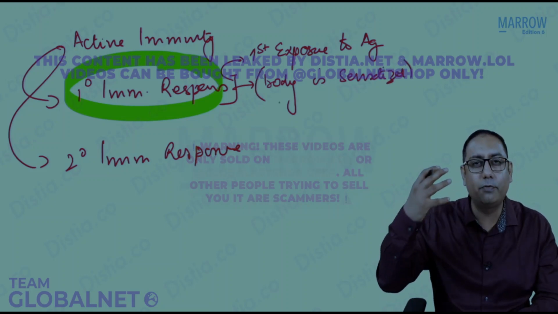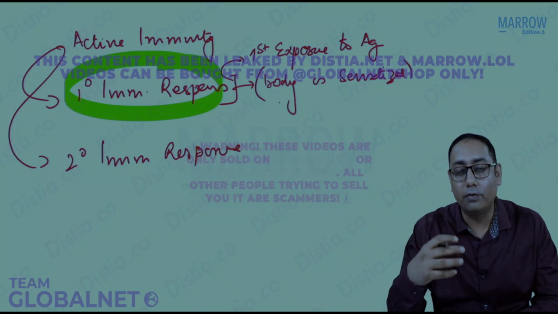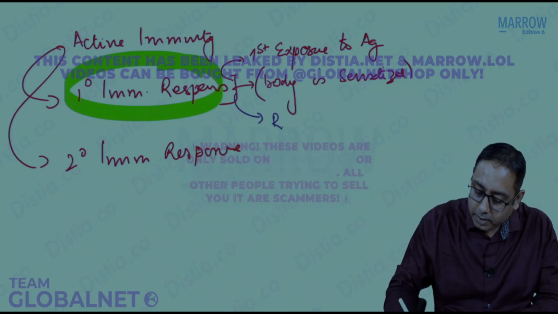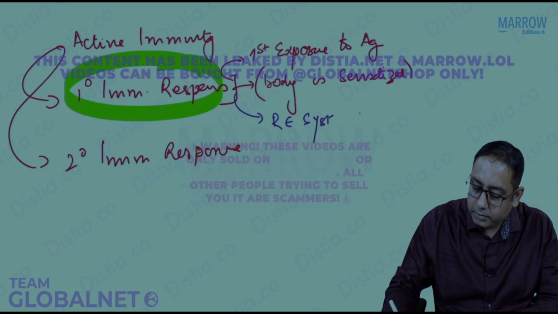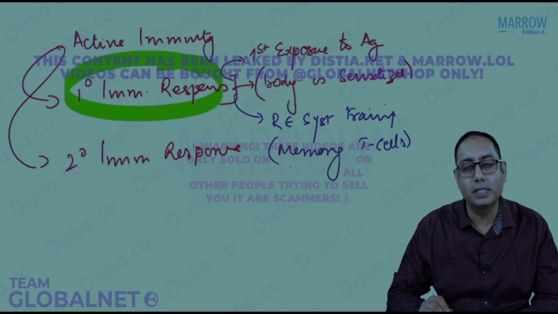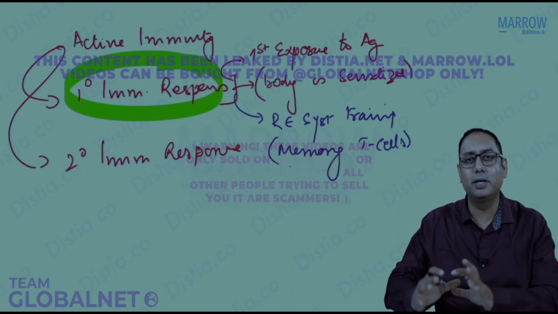That means there is some formation of the memory of the antigen. So there is a training of the reticuloendothelial system. Training is there, and there is formation of the memory T cells.